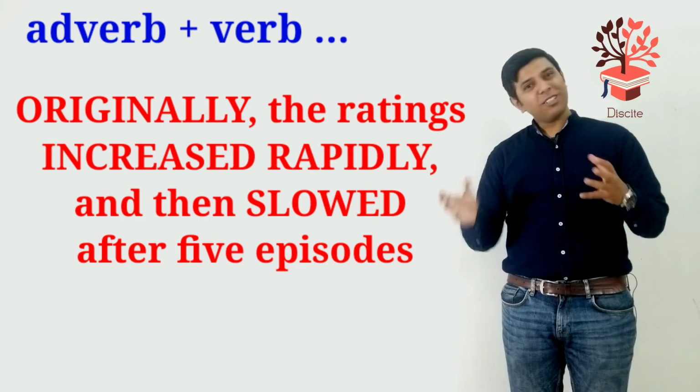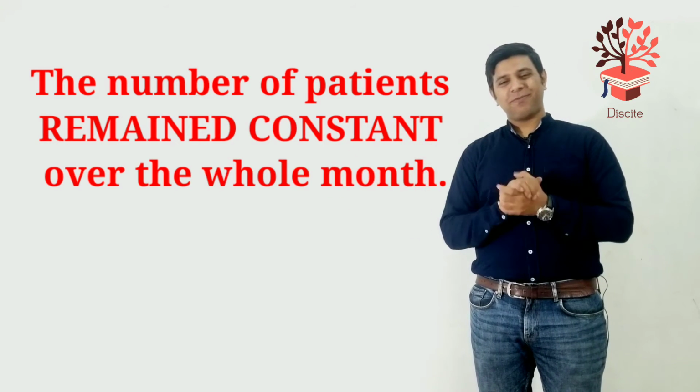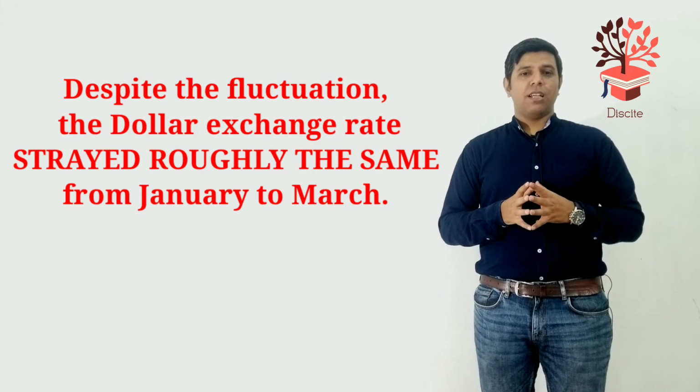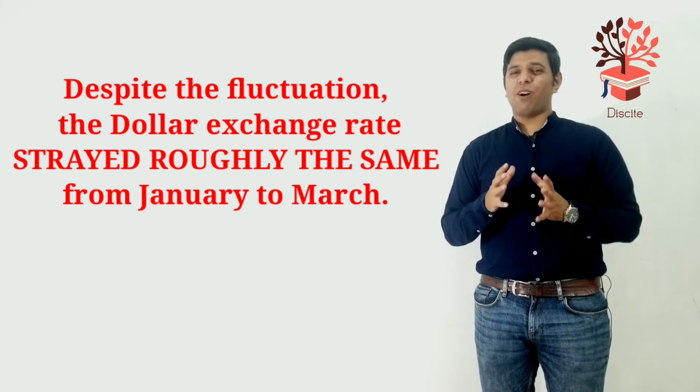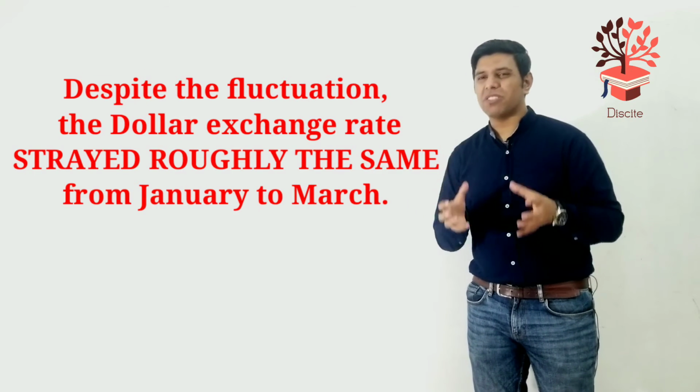Okay, now there are some sentences which are completely different, and they can be used as well to talk about the change. So let's have a look at this 5th type of sentences, which are really random and different, but you can use them too in your IELTS graph writing. The number of patients remained constant over the whole month. Now let's have a look at the second sentence. Despite the fluctuation, the dollar exchange rate stayed roughly the same from January to March. It means it did not change. It was almost the same.